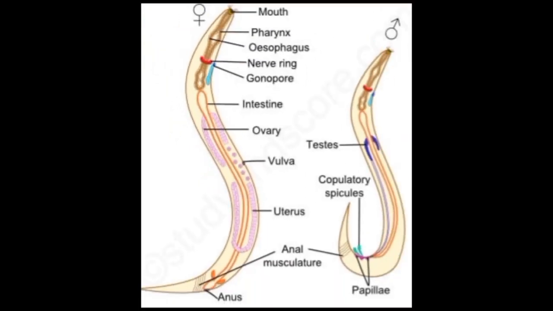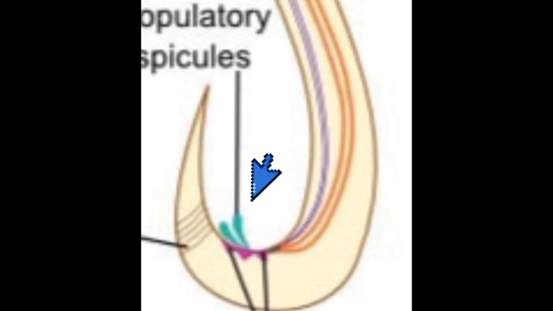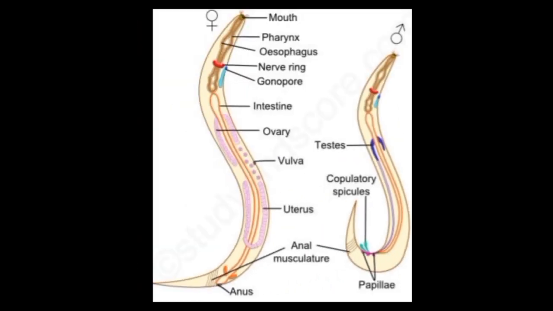This is the head end of both and this is the tail end. Now look at the tail of the male that is curved and the tail end of the female that is straight and narrow compared to the male. The tail end of the male has these two spicules, and the lifespan of the adult worm is 5 to 10 years.